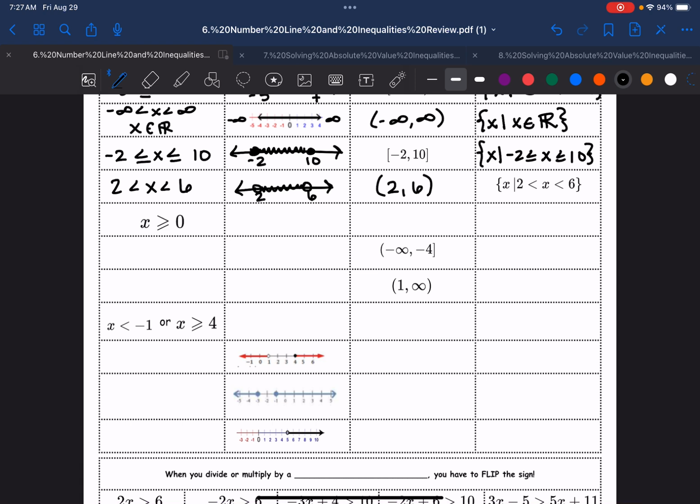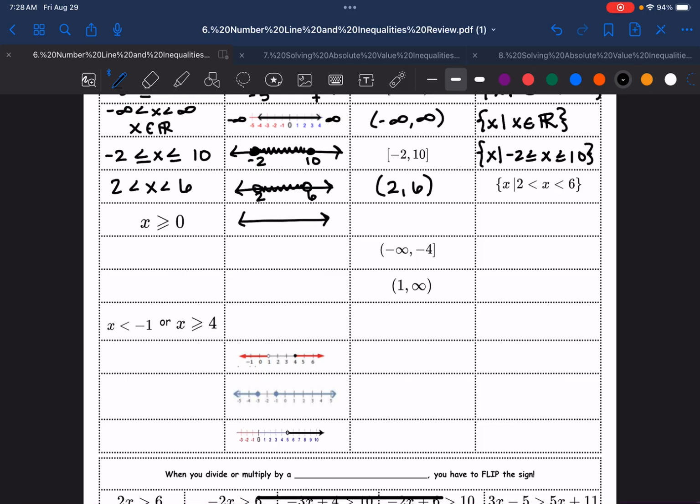All right, this is X is greater than or equal to 0. Oh, let me just say that. Don't forget when you're just writing your descriptions, for the one right above, it would be x is greater than 2 and less than 6. Just remember that.